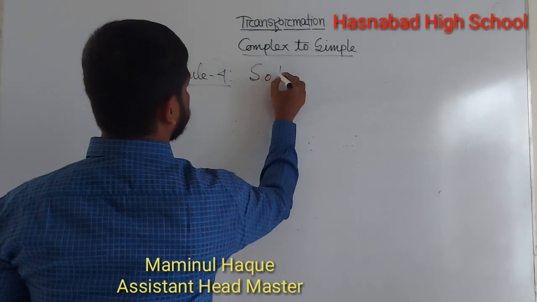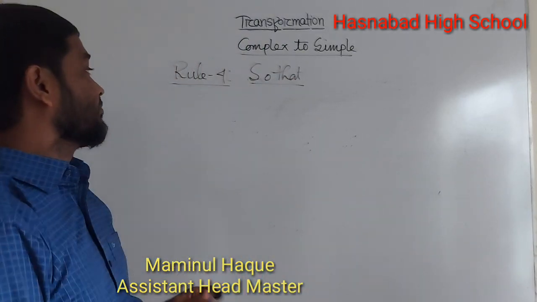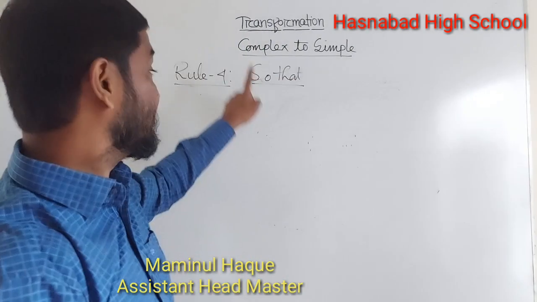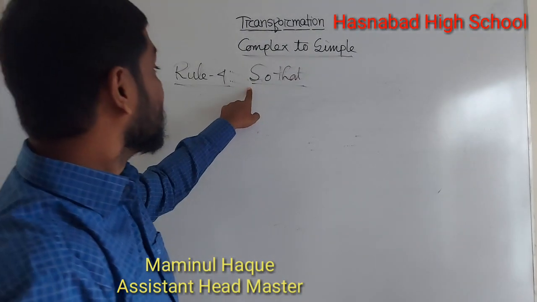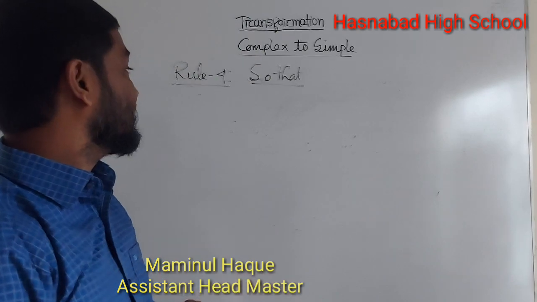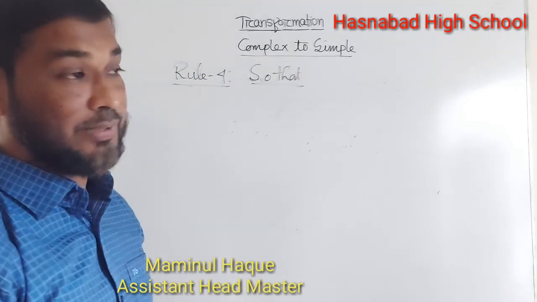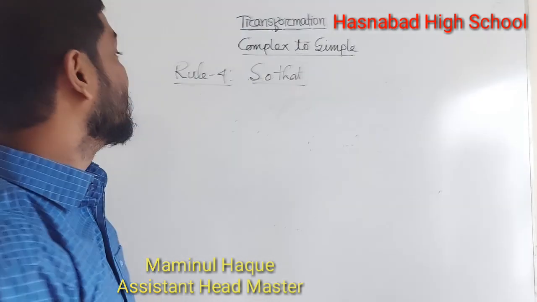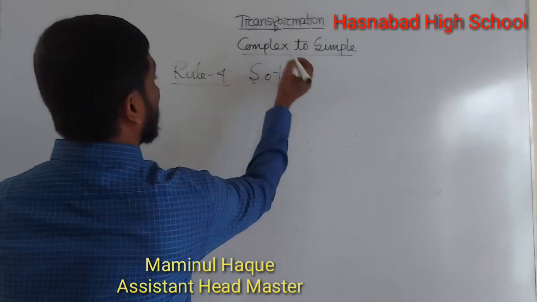So that. The future includes it in complex sentences, and it's very important for you. So that is normally used in complex sentences, and also in another topic like completing sentences, so that is very, very important. So follow the whiteboard and listen carefully to what I say.